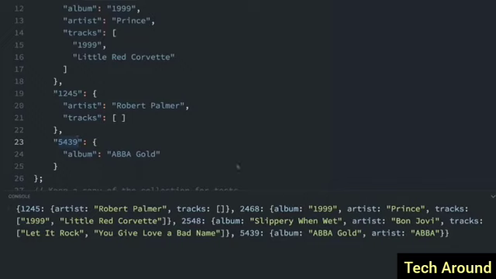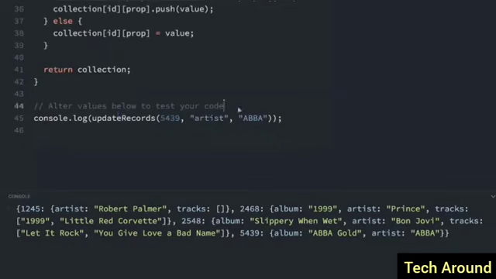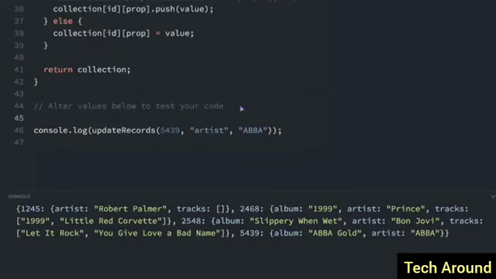Let's see what happens when we add a track. So we'll do one more example here. I'll just put it right above here, update records, and I'm going to pass in the ID 2468, and we'll pass in the key, which is going to be tracks, and then for the value, we'll put test.